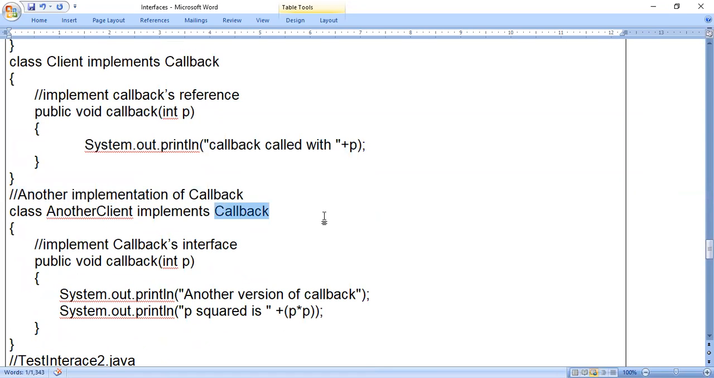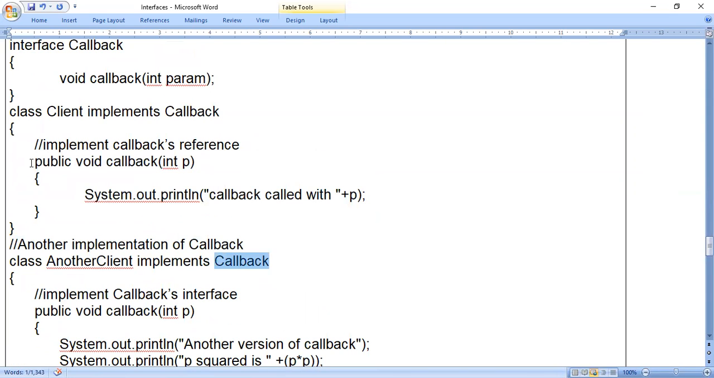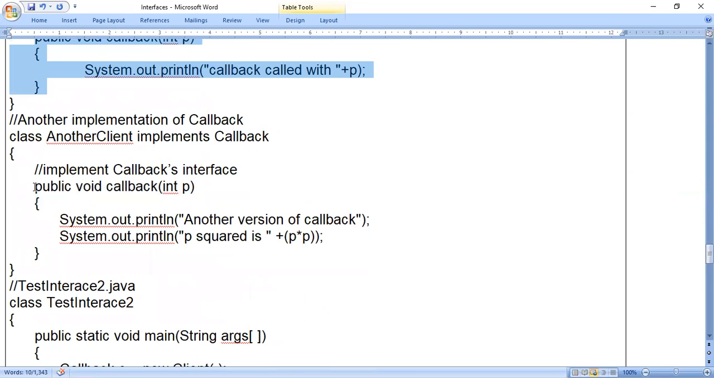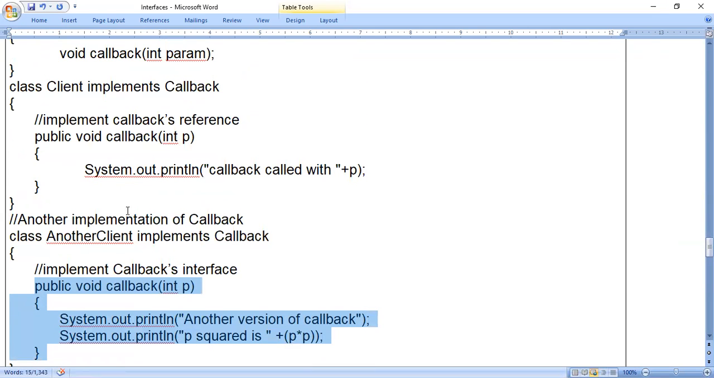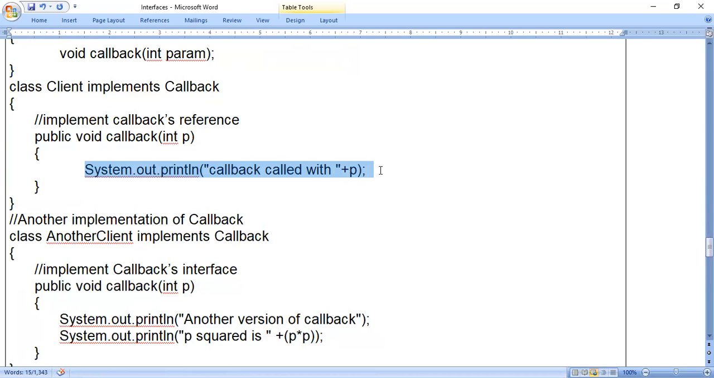So more than one class can implement the same interface. I have written the callback method in the Client class. Once again, I am writing the callback method in AnotherClient, another class. The code is different. If you are writing it two times, the code should be a little bit different, at least one letter or one space. So in the callback method in the Client class, I have written callback called with p.